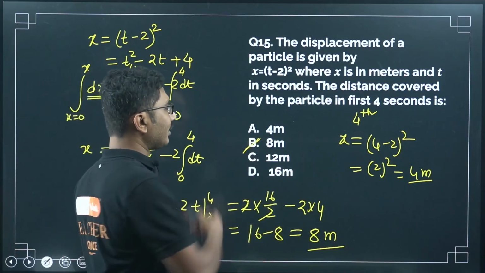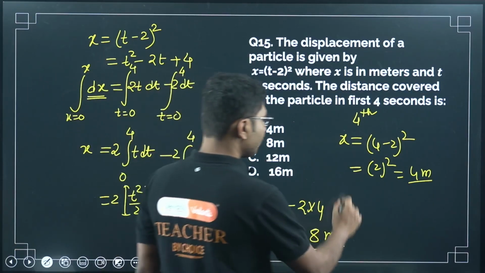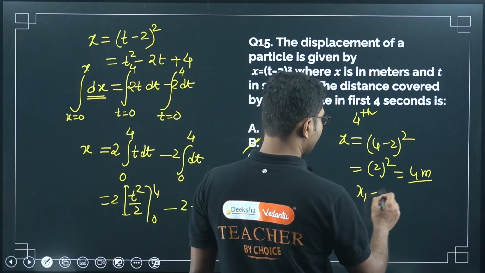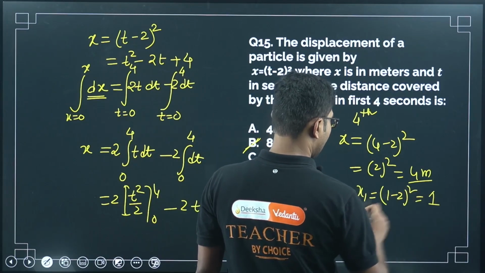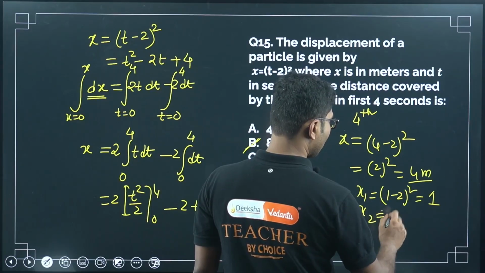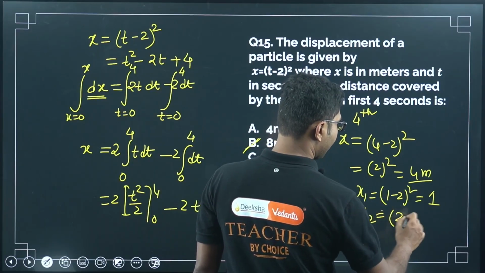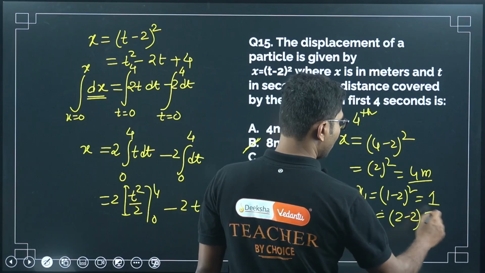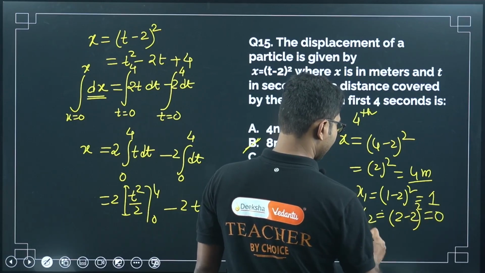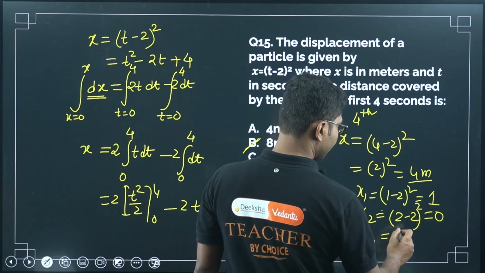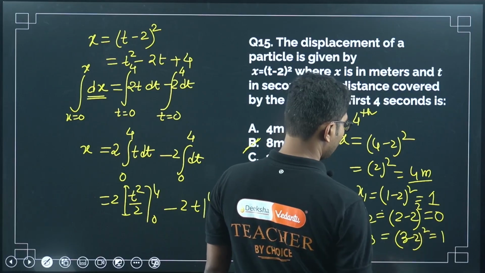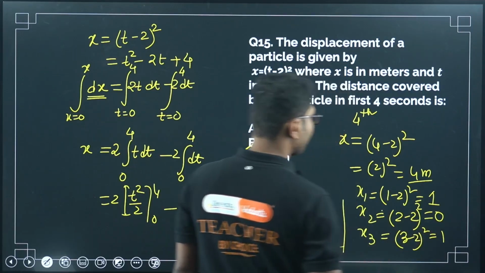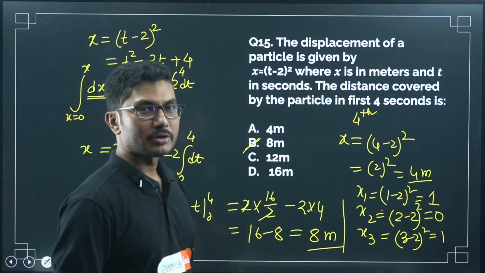You can calculate it using the second method as well. So for example, x1 will be equal to 1 minus 2 whole square, so it is 1. x2 will be, but this is a crude method, also not very accurate, 2 minus 2 whole square, that is 0, and x3 is equal to 3 minus 2 whole square equals to 1, and also you have to use it for time t equals to 0 as well.